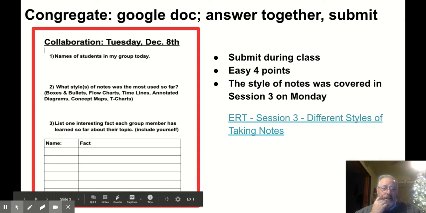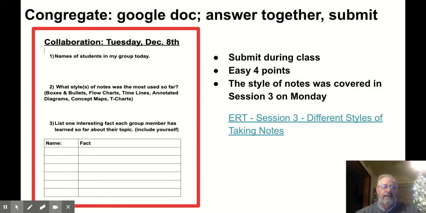Okay, so what's our Google Doc look like? It's going to be very simple. On the top, you'll be able to write on this or type on this. So Tuesday, December 8th, I want you to write down the names of the students in your group today. And then number 2, I want you to talk with your group members and ask them what style of notes they used.